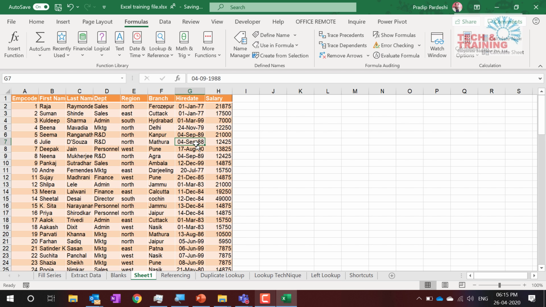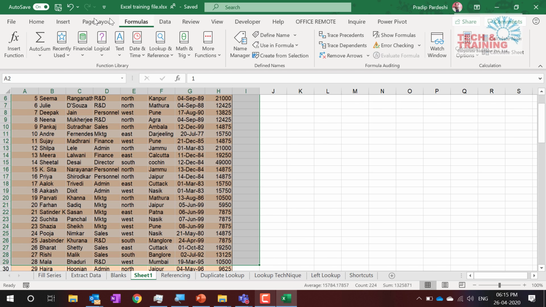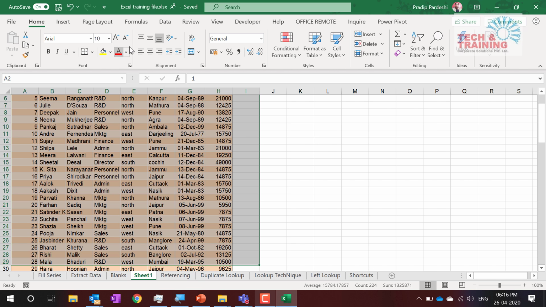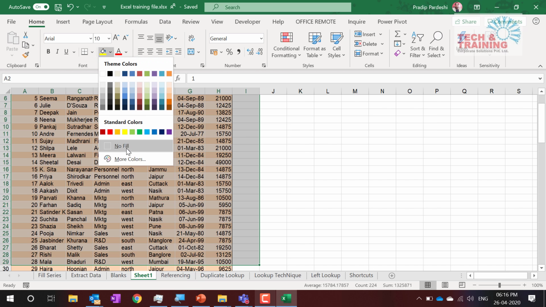So what is the new feature that we are going to talk about? I'm not saying it is a new feature in Excel. This feature was released in 2007, but it is mostly an underutilized or unknown feature. Let me explore. I don't like this color and I would like to change the color of this entire table dynamically. But first of all, I would like to remove the color. Most of the time I have seen people, when they remove the color, they come to Home or format options and here they choose no fill color.